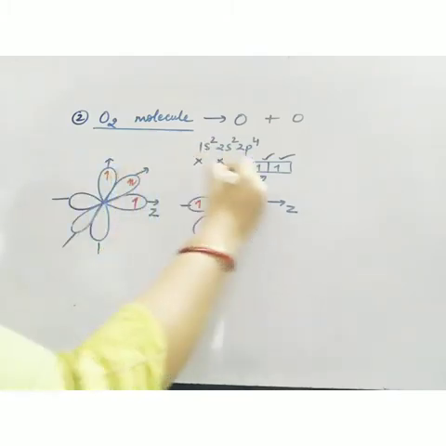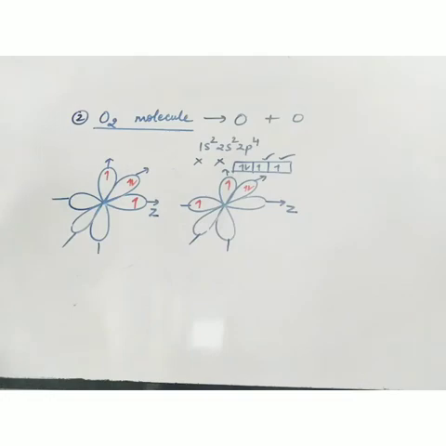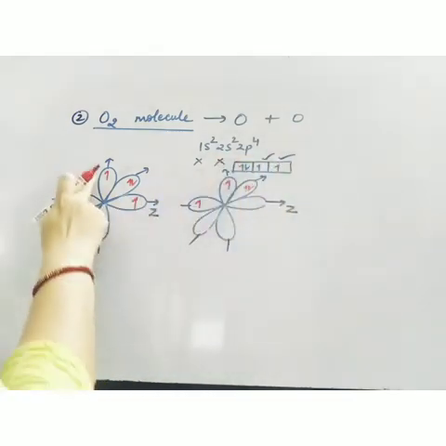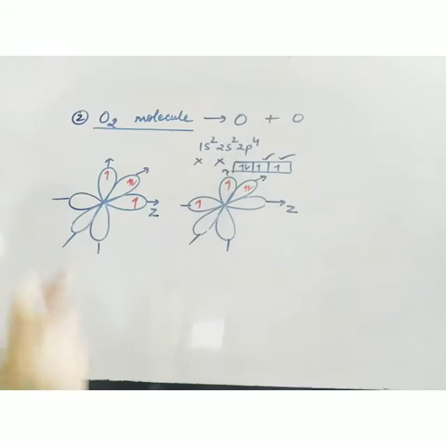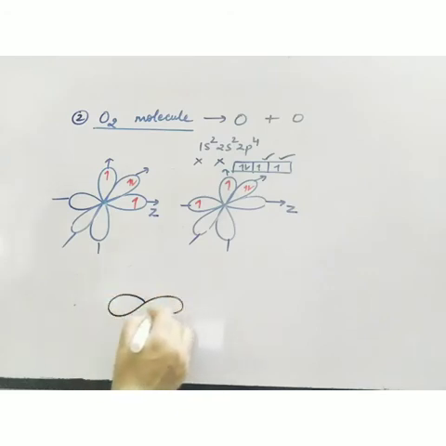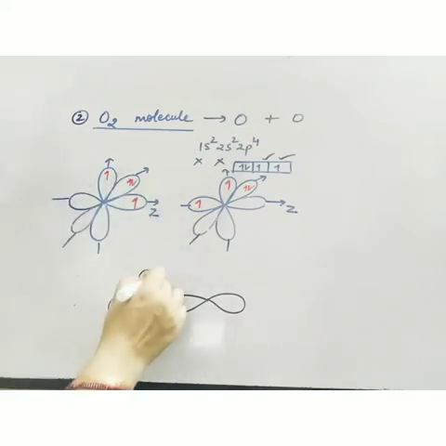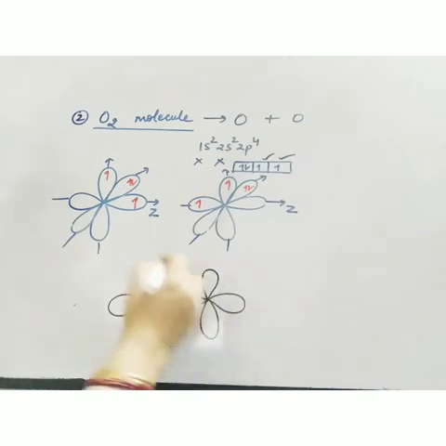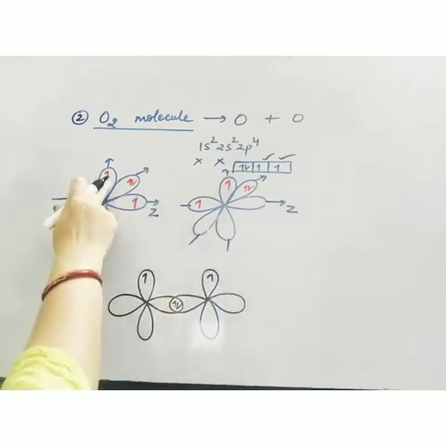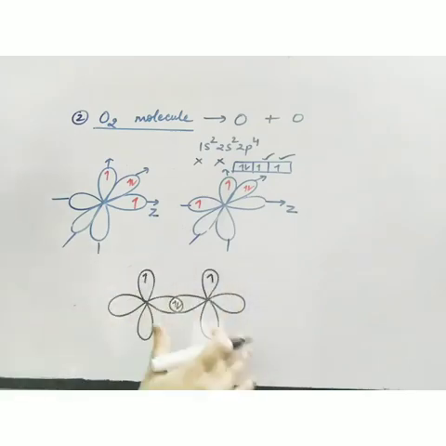Okay, so this is the 2p4 configuration. Two orbitals are having single electrons and one orbital is filled. Now overlapping will be between this and this, and this and this. Now let's see how the overlapping occurs. Now this is the first overlapping. This is pz overlapping. It is having a single electron, it is having a single electron. Now these two will overlap.